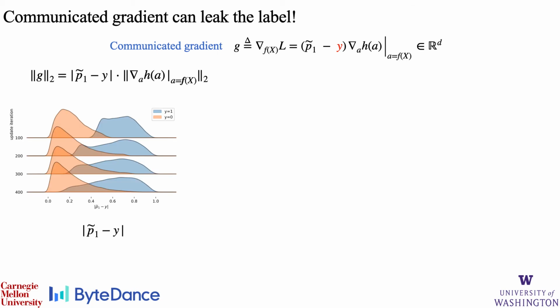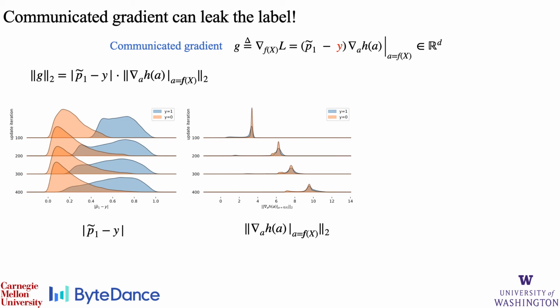For many real-world datasets in online advertising or healthcare applications, at different iterations throughout training, the absolute value of p1 minus y is consistently larger for the positive examples than the negative examples, as shown in the figure on the left. This is specifically due to the fact that the learned model is in general less confident about a positive example being positive than the negative example being negative. On the other hand, as we see in the middle figure here, for both the positive and negative examples, the 2-norm of the gradient vector of h is roughly of the same magnitude.